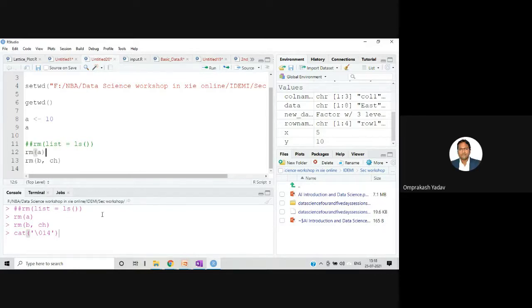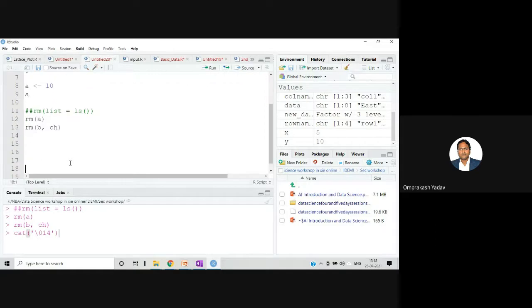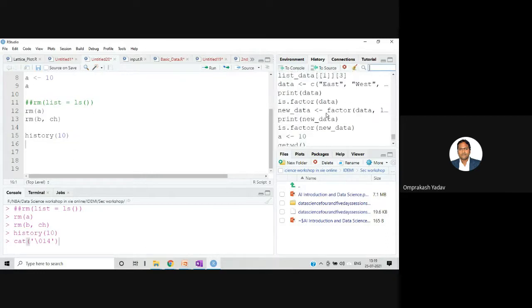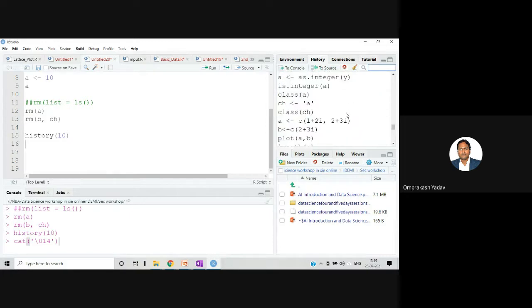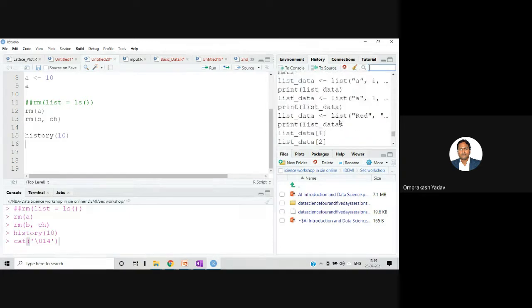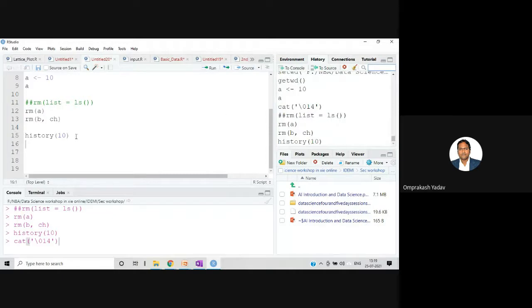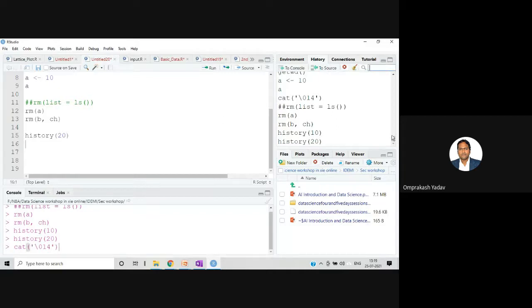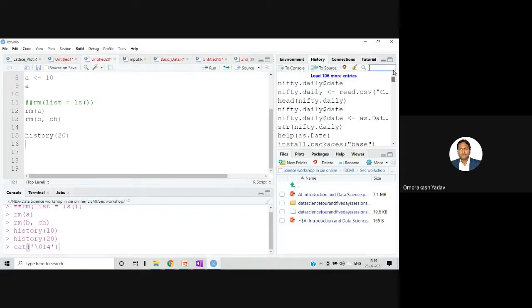Okay. Now, suppose whatever commands I have fired, I want to see the history. I'll say history, and here I'm writing, let's say 10, and control enter. So it will show me the 10 history entries. Whatever number you specify, it should show that much. Let me change this to 20. It's showing me the full history, I think.